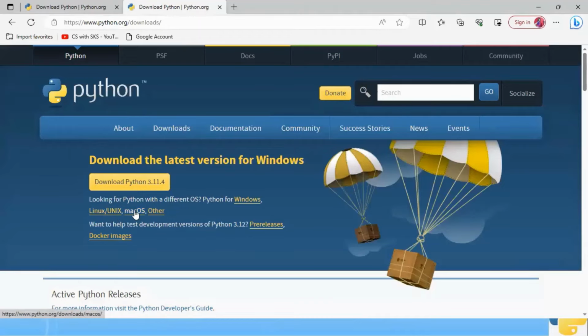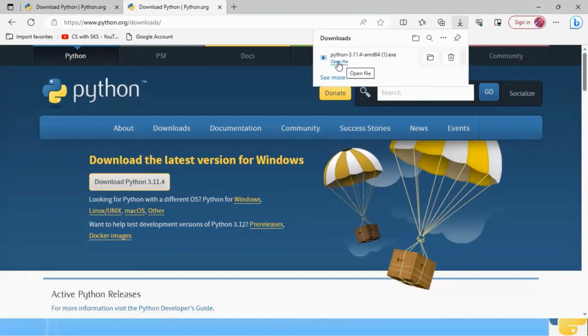If you're using Windows, you click here. If you're using Mac operating system, you click here for download, right? So once you click here, download will start for your system. And once it is complete, you can just click on open file and you can start installing. Just continue, just keep clicking on next, and your Python installation will be ready.